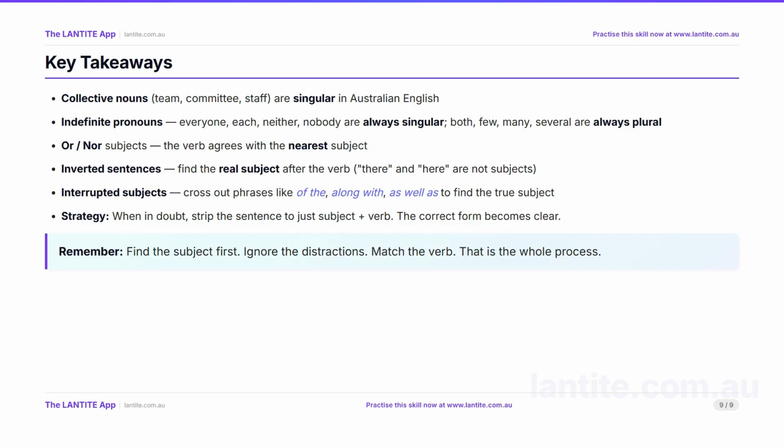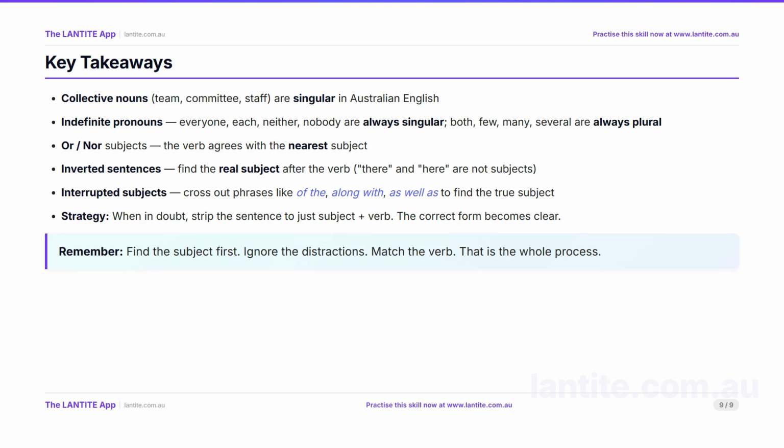Let us recap the 5 traps. Collective nouns like team, committee, and staff are singular in Australian English. Indefinite pronouns everyone, each, neither, and nobody are always singular. Both, few, many, and several are always plural. With or and nor, the verb agrees with the nearest subject. In inverted sentences, find the real subject after the verb. There and here are not subjects. With interrupted subjects, cross out phrases like of the, along with, and as well as to find the true subject.